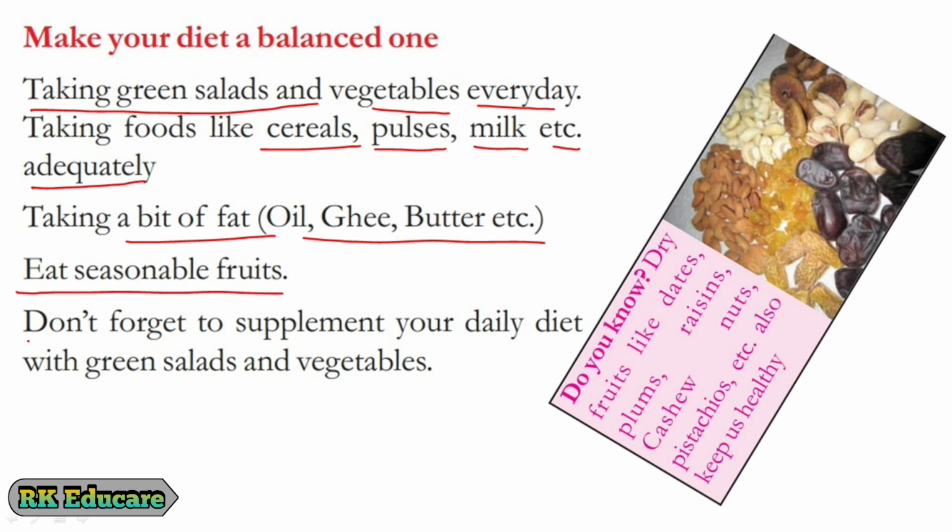Do not forget to supplement your daily diet with green salads and vegetables. By including all these, we can make our diet balanced. Dry fruits contain more vitamins and minerals, so they keep us healthy.